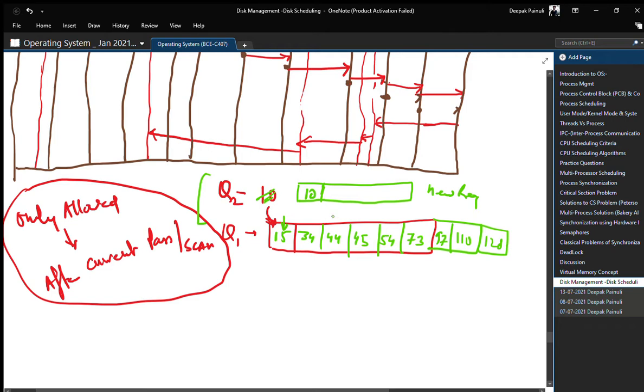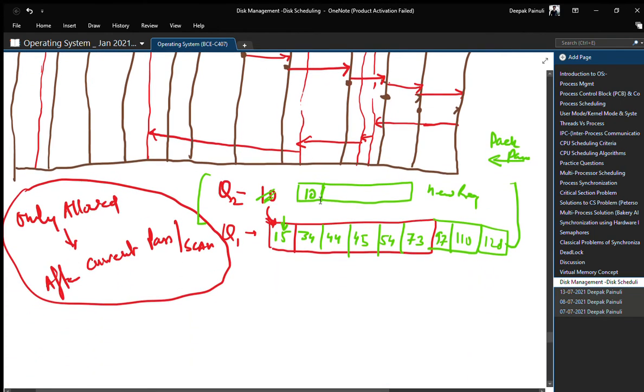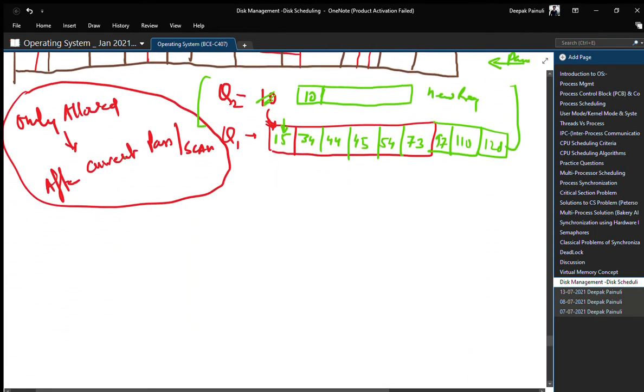And this queue scenario is when our back pass has been started. At the time of the back pass, the head reached 0 in the first pass, that was the back pass. In the second pass we have the forward pass.